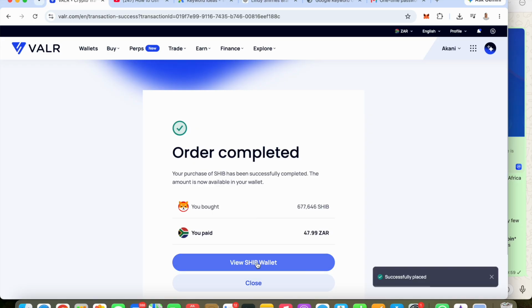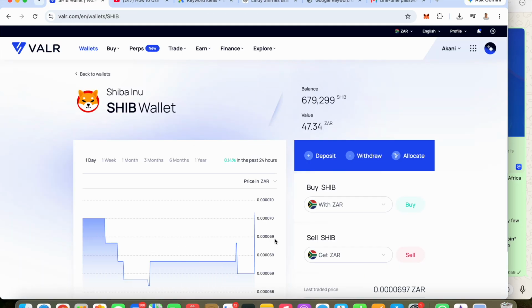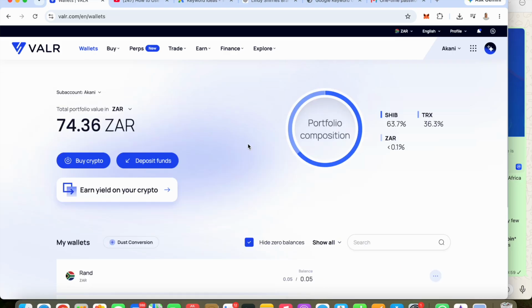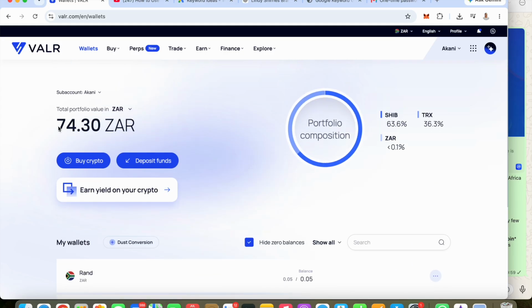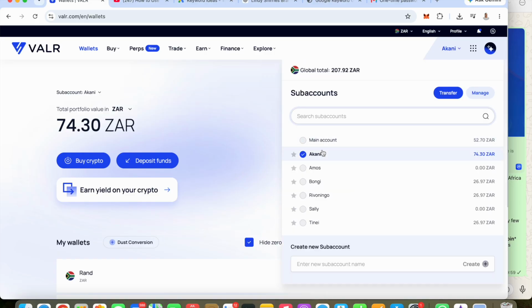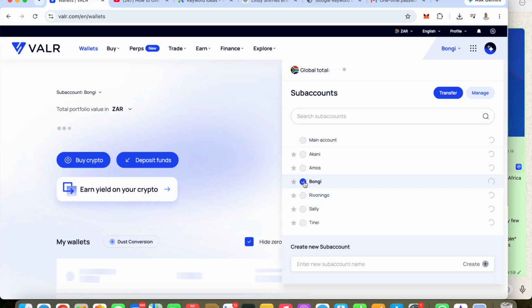So now that we bought Shiba Inu, we can view Shiba Inu in our wallet. When you go to your wallet, you will see that you do have Shiba Inu under Akani's wallet. Can you see now Akani has Shiba Inu, has Tron. So basically this is how you buy. And guys, Shiba Inu is cheap. Buy those cryptocurrencies that are cheap, like for few cents, and then one day when they turn older, they will benefit from this. I will record another video where I show you what cryptocurrencies to buy. You can watch that video.